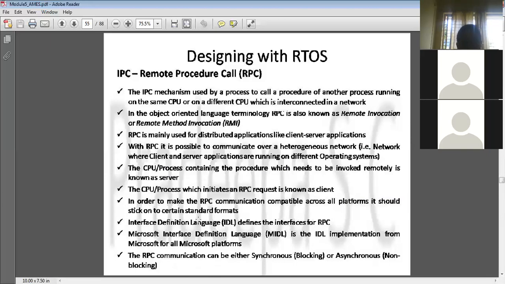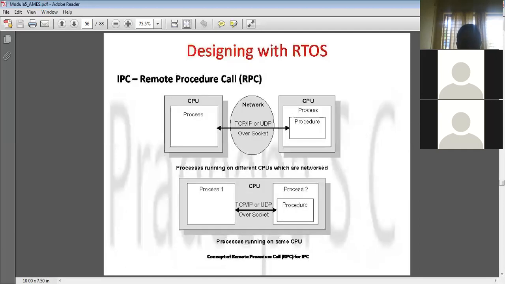But here the technique that it will be using is sockets, right? And this remote procedure call can be either synchronous or asynchronous. So let us consider the two processes. There is one process, maybe you can think of it as a client, and another process you can think of as existing on the server. Suppose the two processes want to communicate.